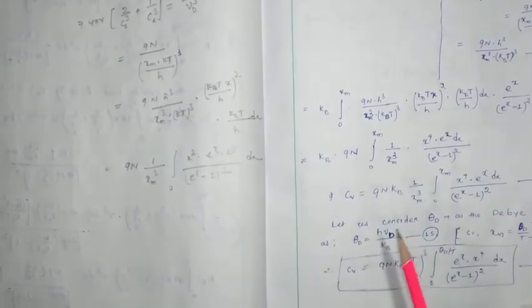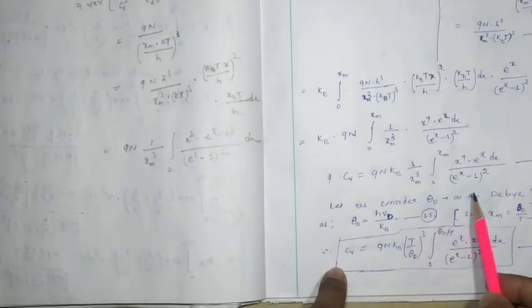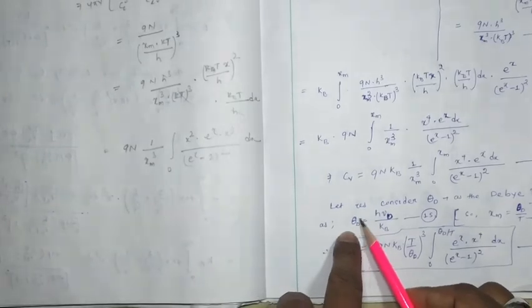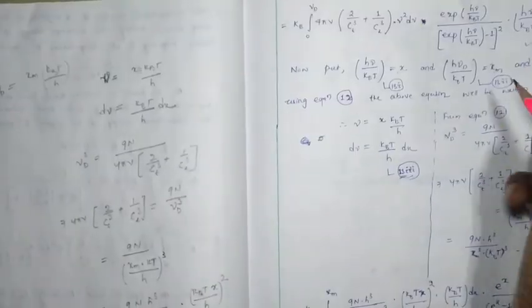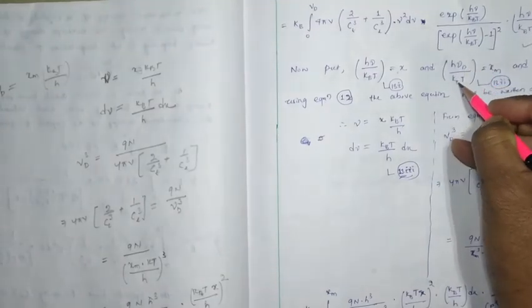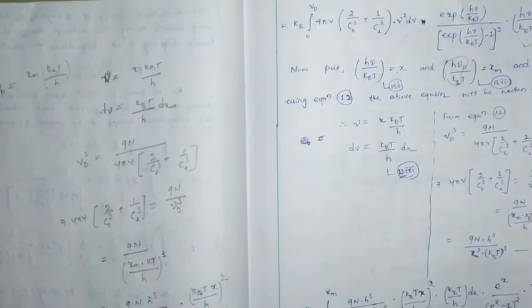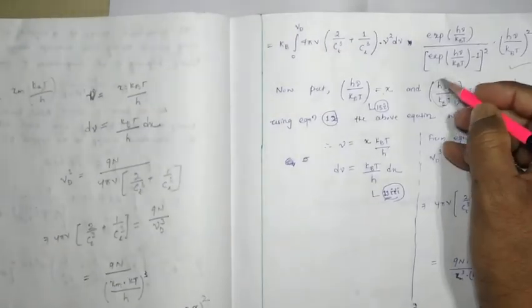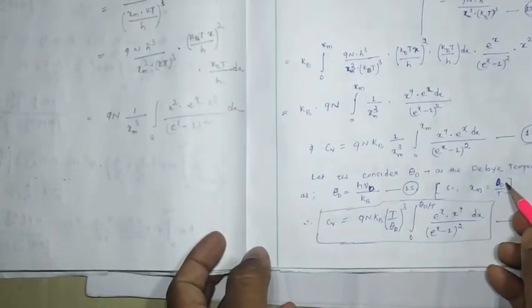Here let us consider theta subscript d. Theta subscript d is your Debye temperature, and this value has been considered as h mu d by kb. See here, h mu d by kb, this much has been considered as Debye temperature theta d. If so, then xm will be how much? See, this is theta d, so xm will be theta d by t, so xm equal to theta d by t.